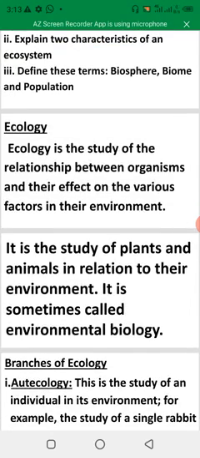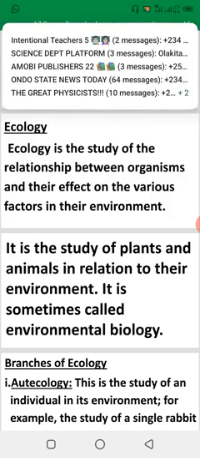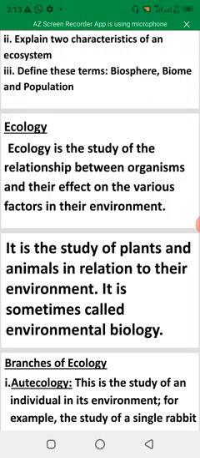What is ecology? Ecology is the study of the relationship between organisms and their effects on various factors in their environment. That is, the study of plants and animals in relation to their environment. It is sometimes called environmental biology.